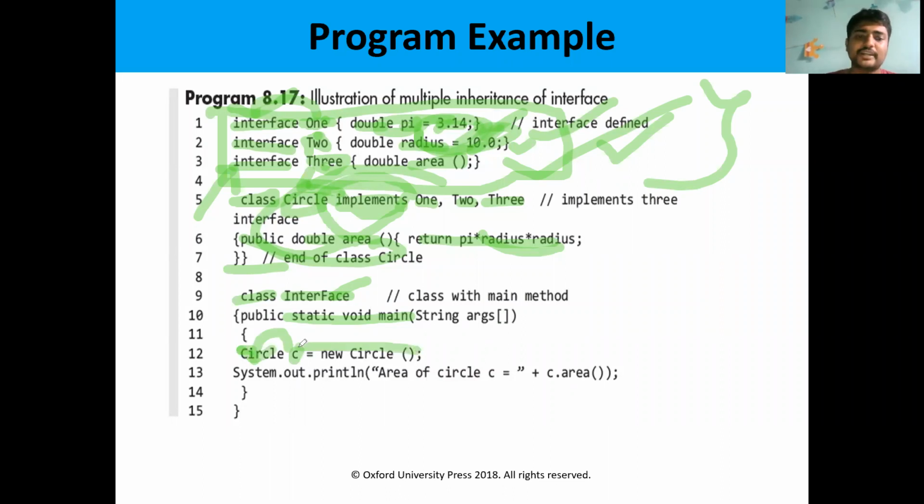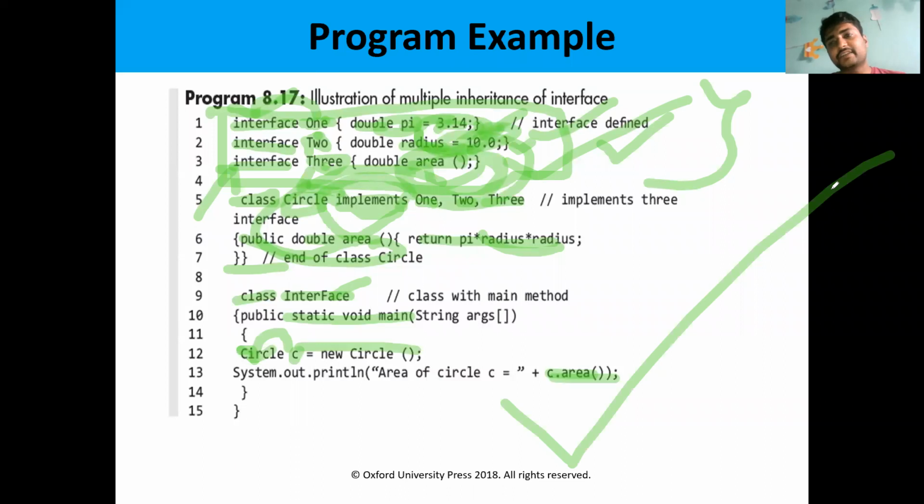I am creating an object C in order to access the method. In order to access the class members, we need an object. So I am creating the object C, C dot area. I am invoking the method area. So this is how you can implement the interfaces. Okay now?